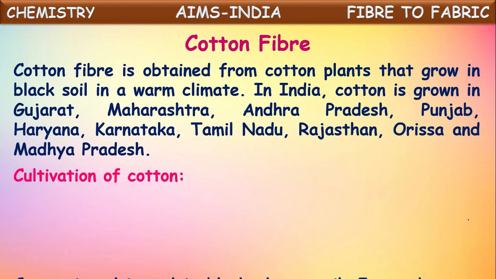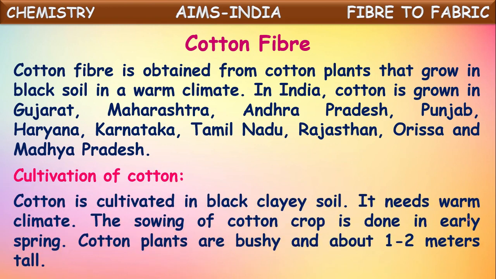How is this cotton cultivated? Let us see here. Cotton is cultivated in black clay soil. It needs a warm climate. The sowing of the cotton crop is done in early spring. Cotton plants are bushy and about 1 to 2 meters tall.